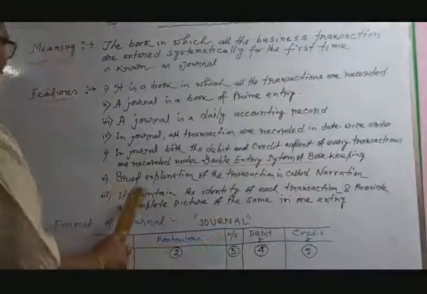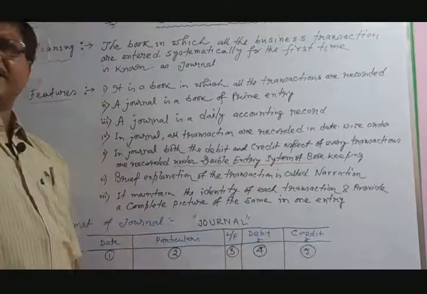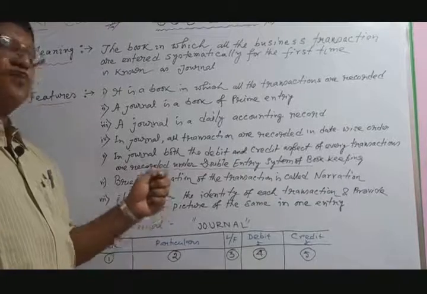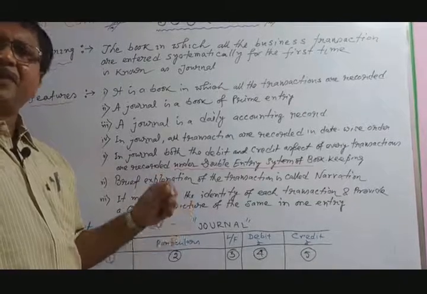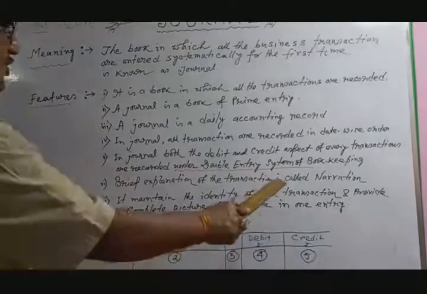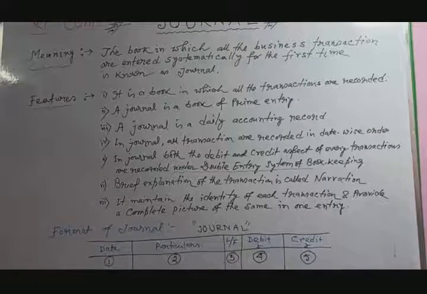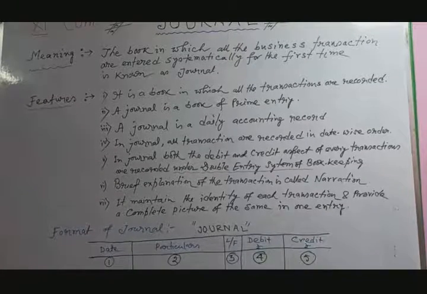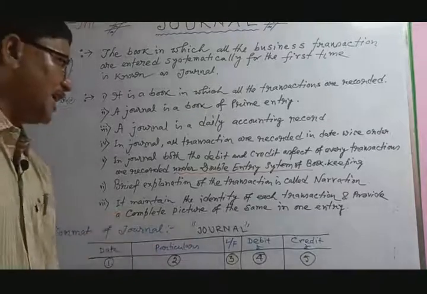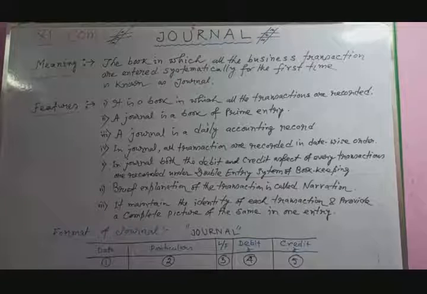Now next point, a brief explanation of the transaction is called narration. When any transaction happens, it is recorded with its brief explanation. Explanation means the detailed history of the transaction, which is known as narration. Another feature, it maintains the identity of each transaction and provides a complete picture of the same in one entry.